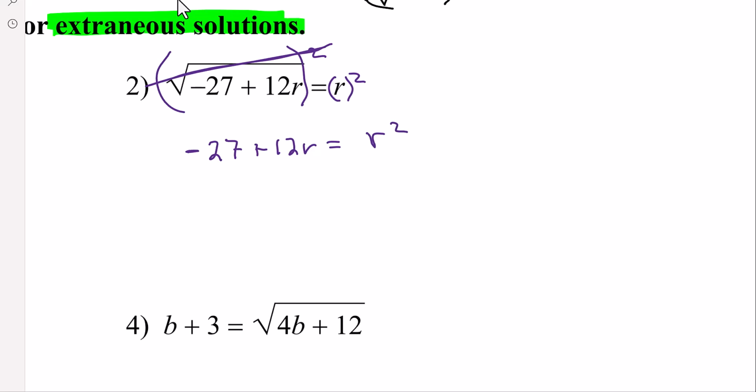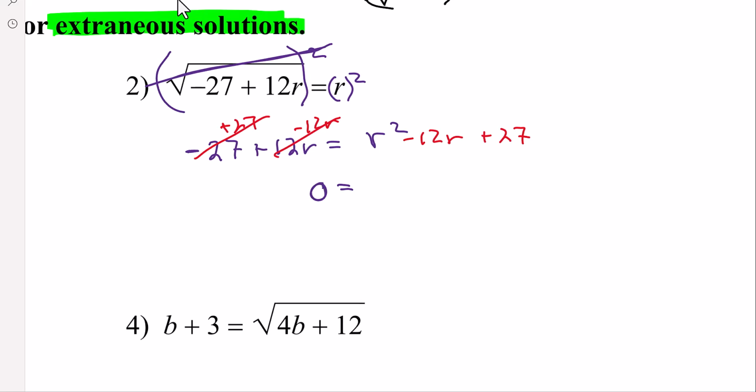And then because this is a quadratic, this side will need to equal 0. You always want the x squared term to be positive when possible. All right, so we will subtract 12r and we will add 27 to both sides. When we do that, those zero out and we have now 0 on the left.